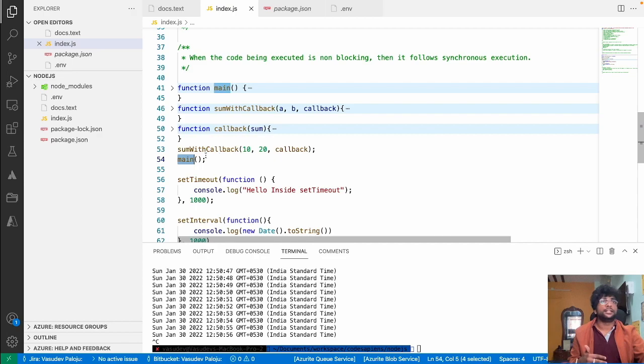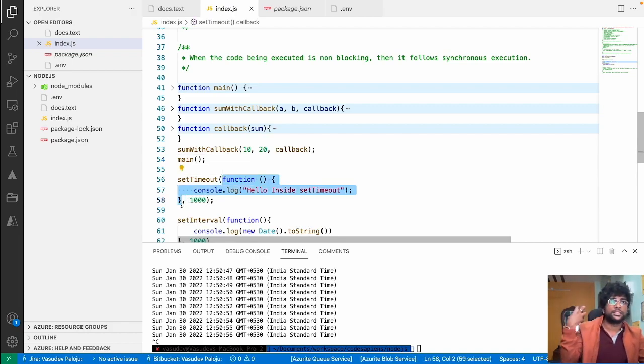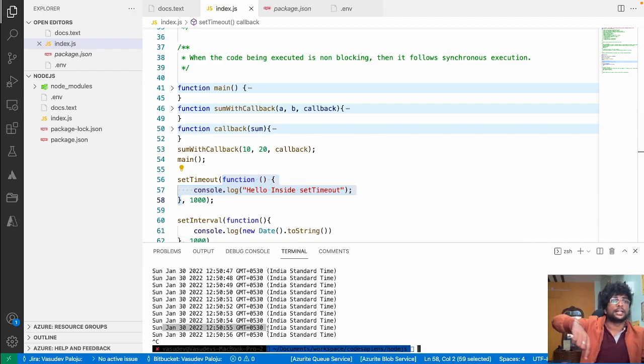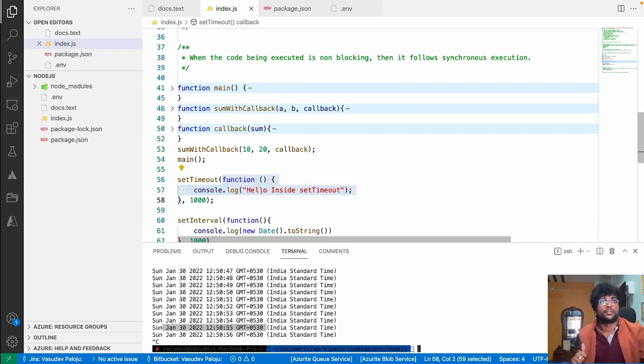Once this function is returned and this function is returned, the event loop goes and checks for the timers, and checks if there are any timeouts, is the timer running, and is it completed or not. Then the Node.js event loop pulls out this function and places it in the main execution queue. That's why we are seeing the console.logs after 1 second.